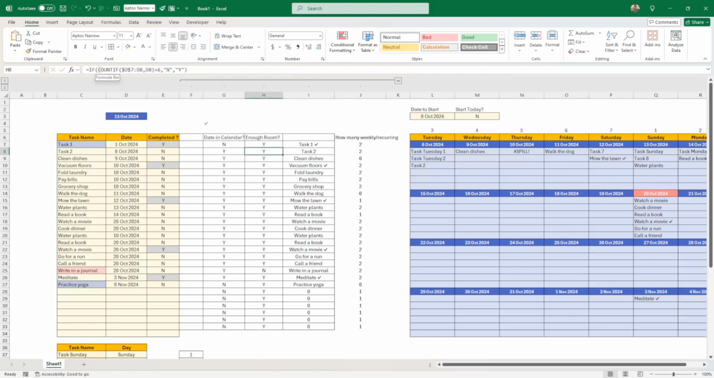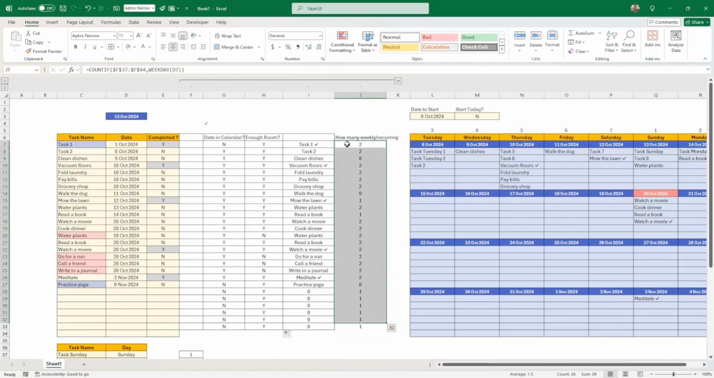So if countif of this plus that, to make sure I put the first one back, is greater than 6, then I put yes. So let's put that here. I forgot this one, and I drag it. All right, so we have more no, so that removed the spill.